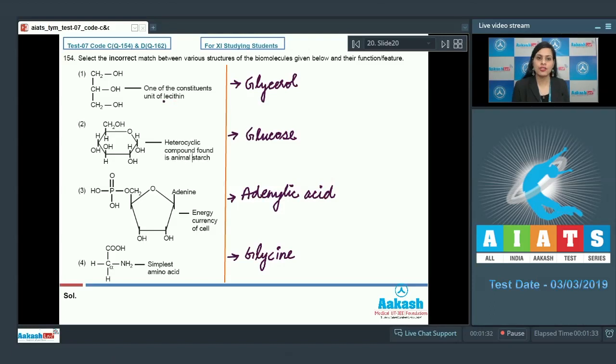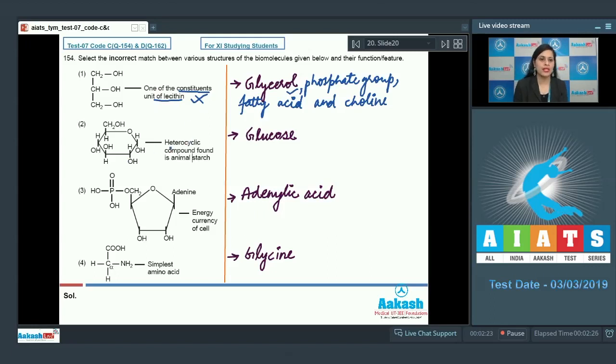In the very first structure, the feature given is one of the constituent units of lecithin. As it is a correct match, this cannot be a correct answer to our question, because glycerol, phosphate group, fatty acid, and choline are the constituents of lecithin. So this is a correct match and cannot be a correct answer.